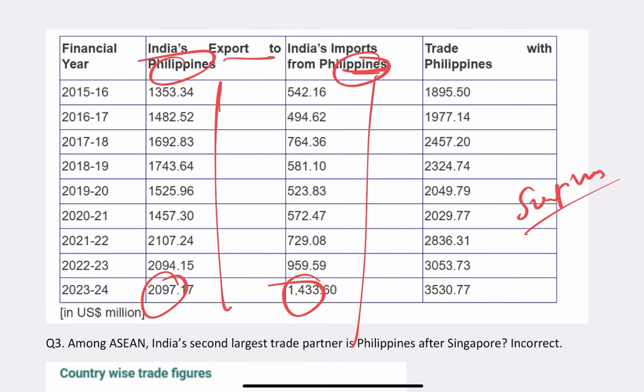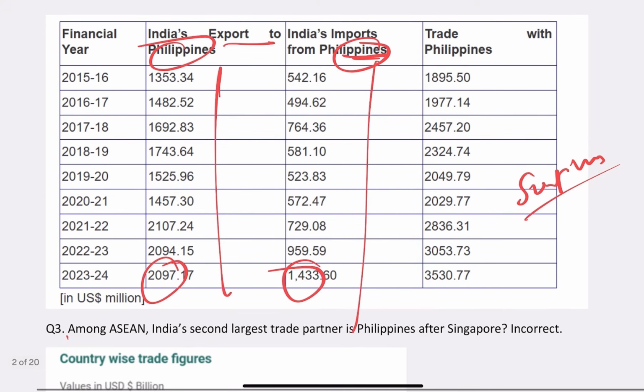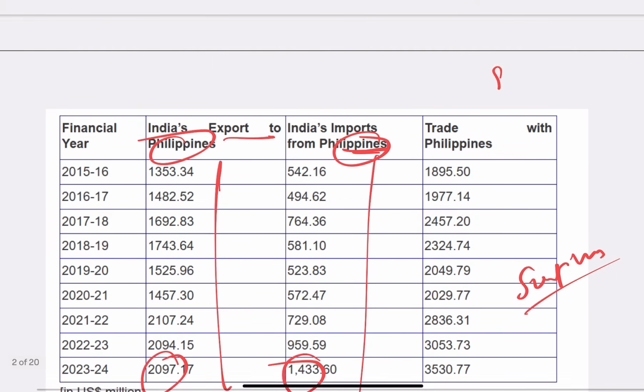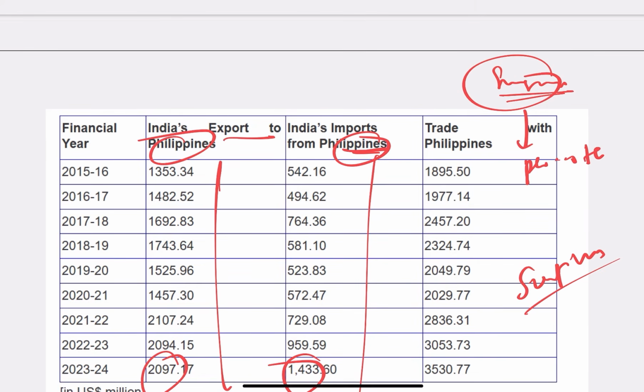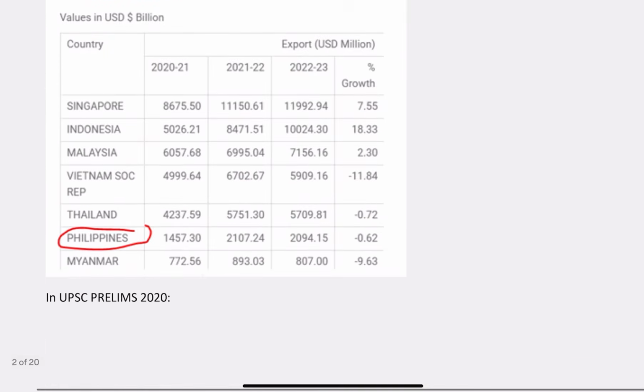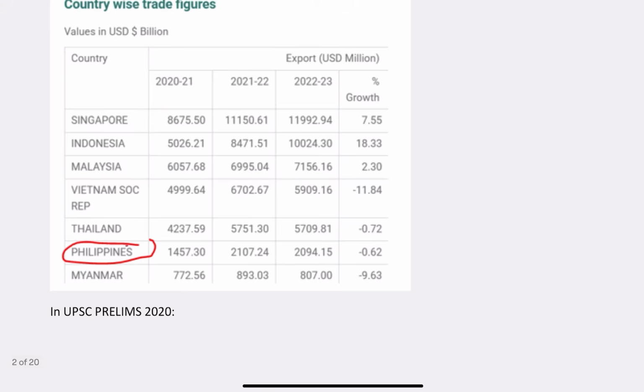The next and very important question I asked was: among ASEAN nations, the Philippines is the second largest trading partner of India after Singapore. Whether this statement is correct or incorrect, if you see here, it is incorrect, because Philippines is far away.